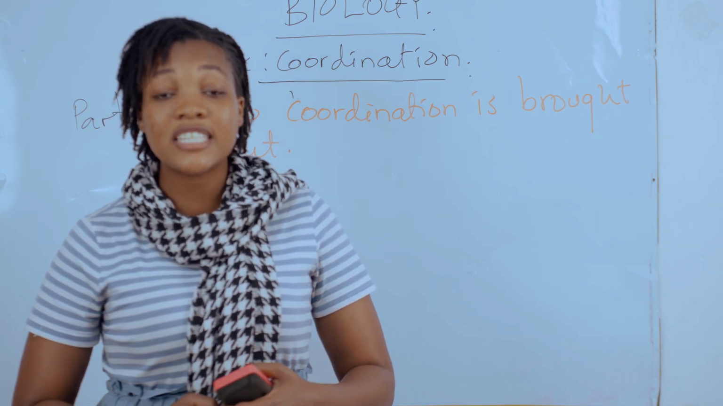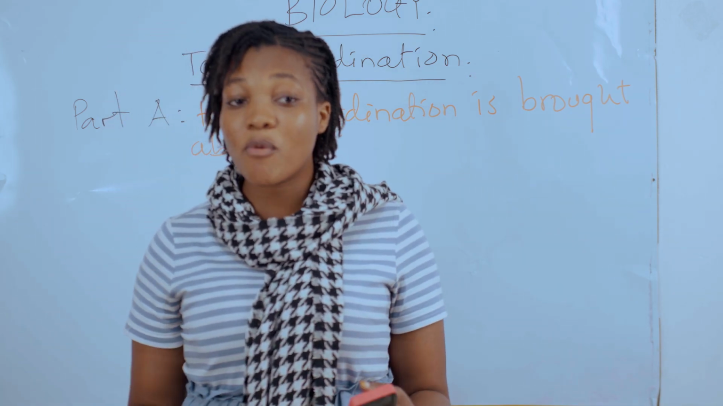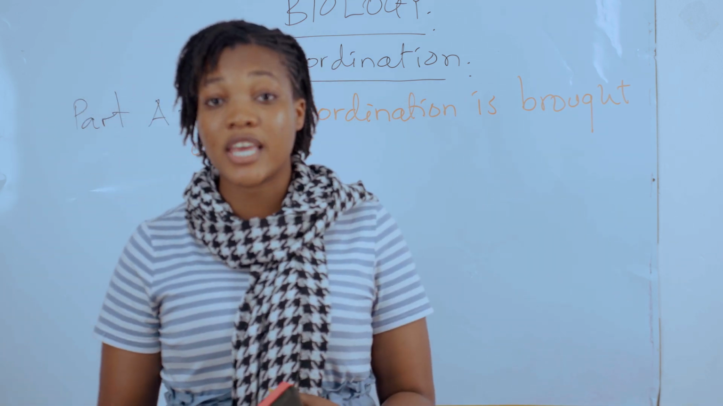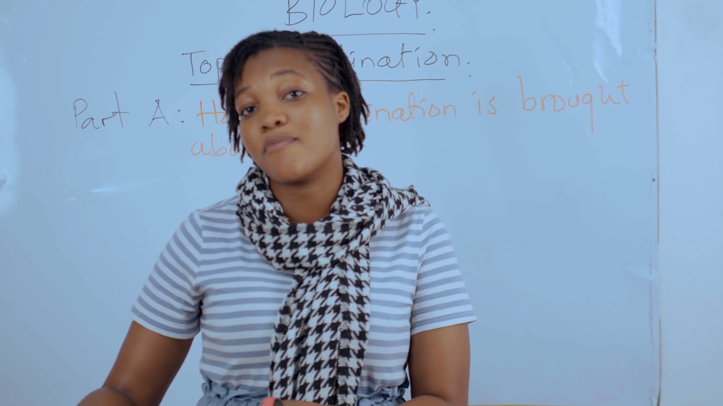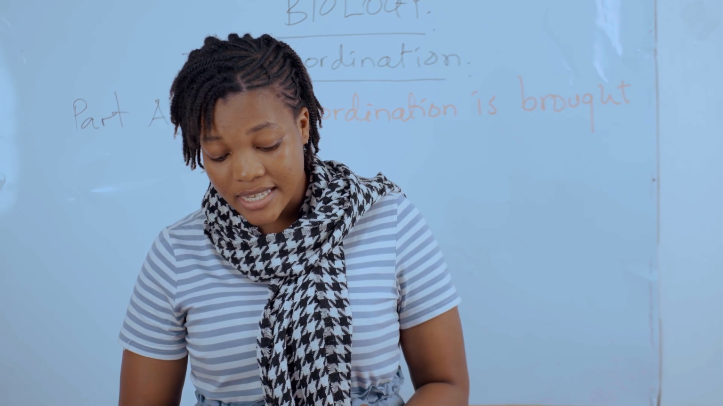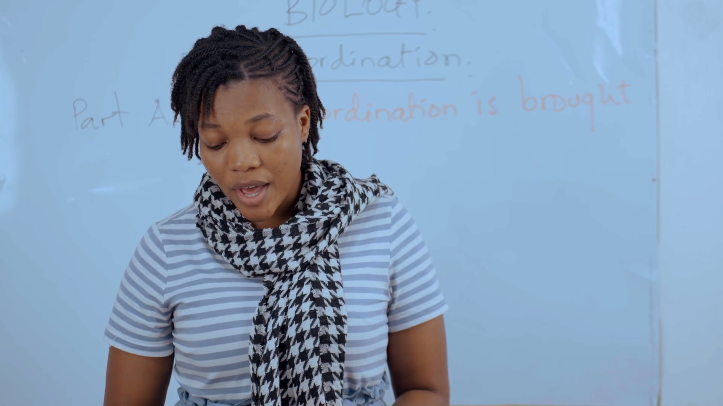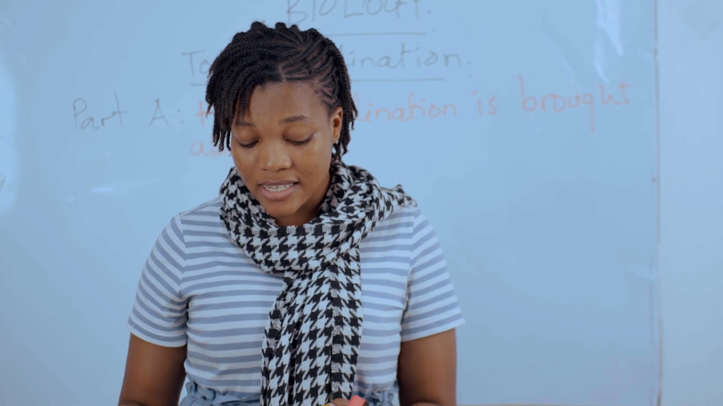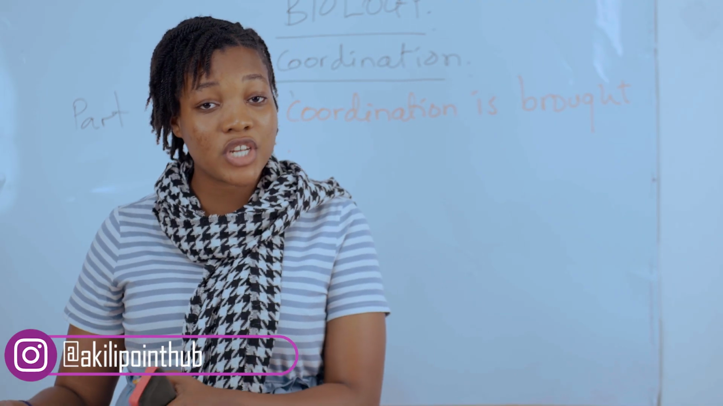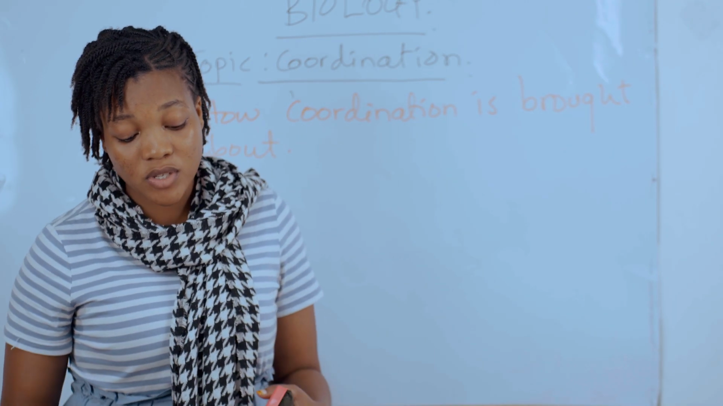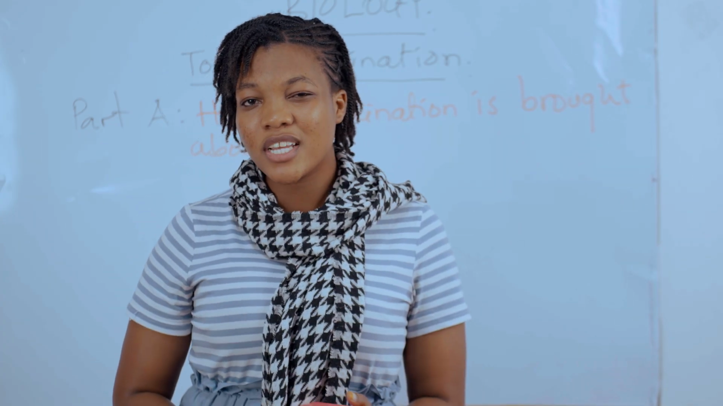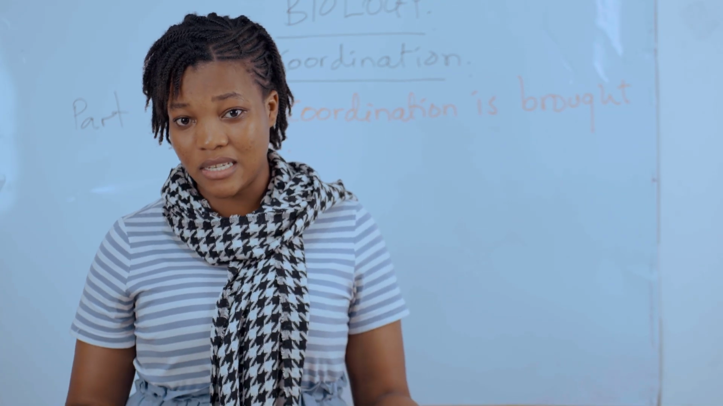Kwamba coordination kutokea ni process. Na ndo tutakachoenda kukiona hapa kwamba ili coordination itokee lazima iundergo a certain process. Coordination is accomplished through a set of signal channels into a series of nerve cells. So there are some different channels we are going to see ambazo zikifanyika hizo channel, sasa coordination itaenda kutokea. Na coordination kwa Kiswahili tunaweza tukasema ni kama utaratibu.